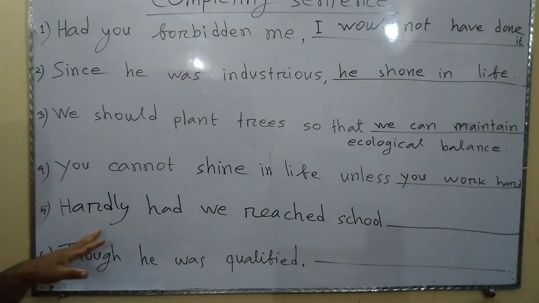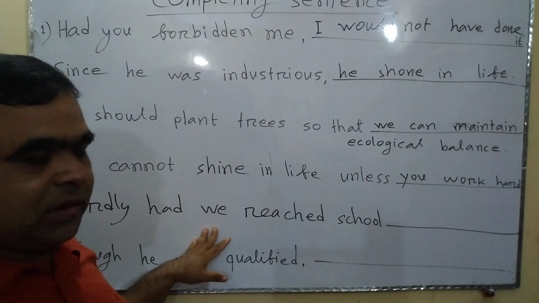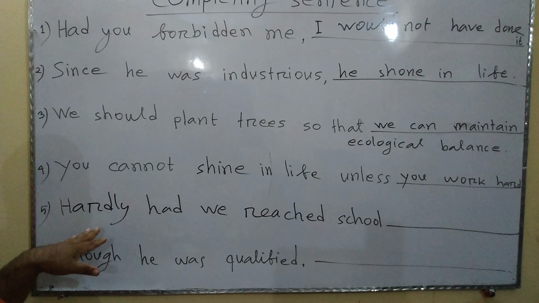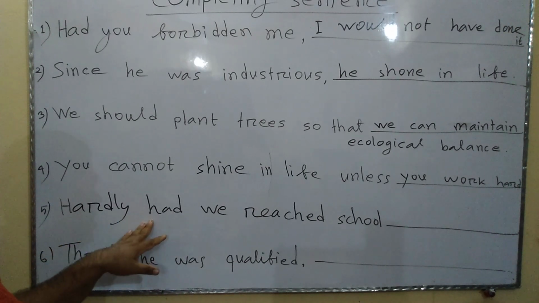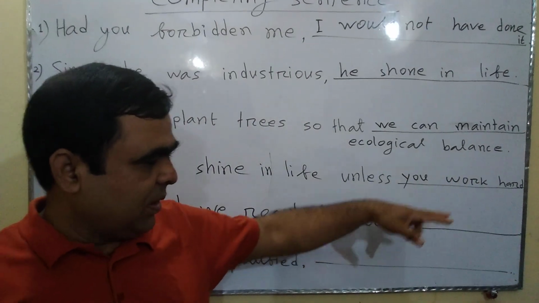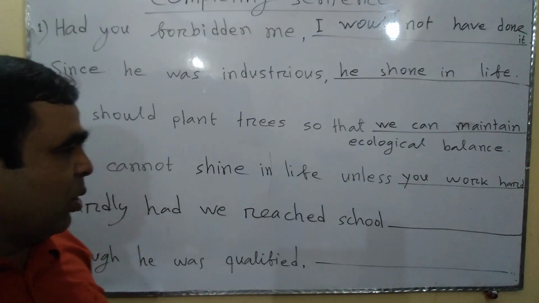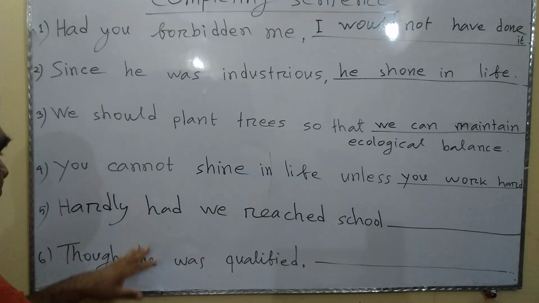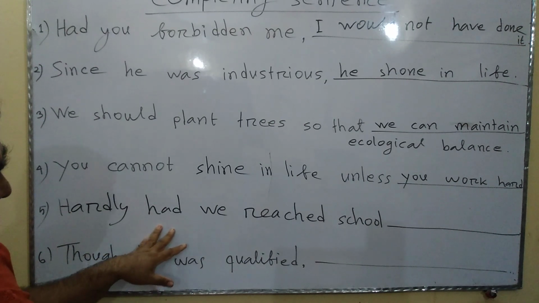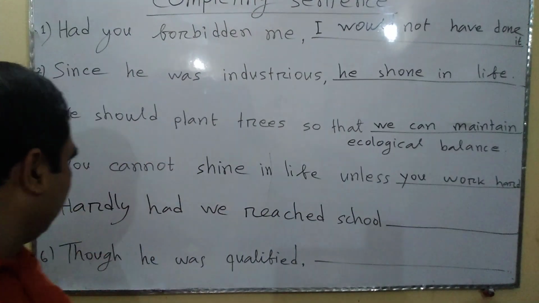Sentence 5. Hardly had we reached school. There is no conjunction here, but remember it. If there is hardly had or scarcely had, you have to write when in the middle of the sentence. Then you have to write another part of this sentence, or another clause. If there is no sooner had in the beginning of the sentence, you have to write than in the middle of the sentence.